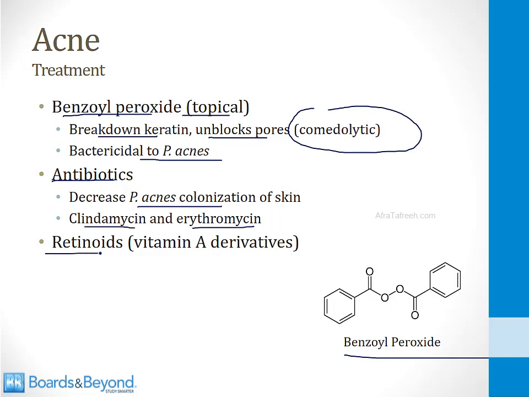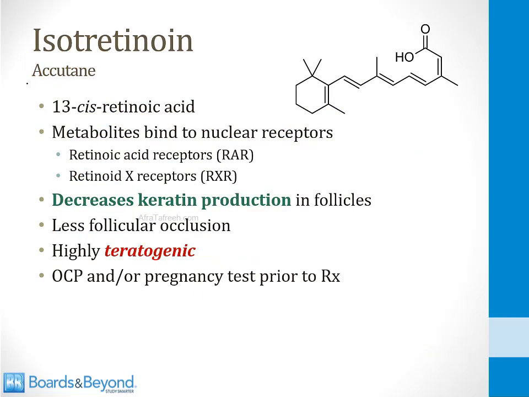And then finally, retinoids, which are vitamin A derivatives, can be used to treat acne, so let's talk about that now. Isotretinoin goes by the trade name Accutane. This is its chemical structure shown on the screen here. Its chemical name is 13-cis-retinoic acid. It is a version of vitamin A.